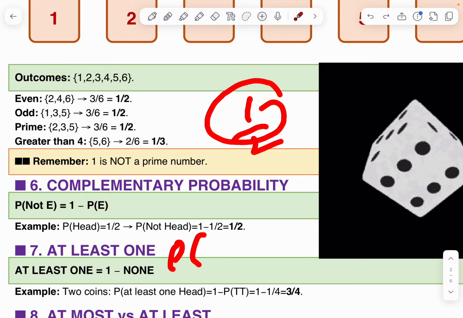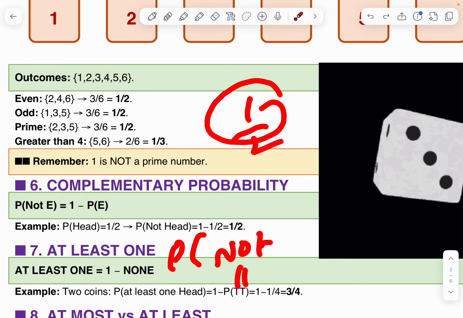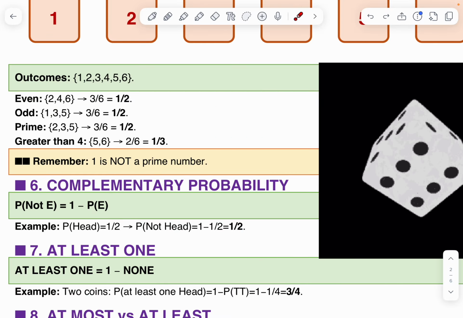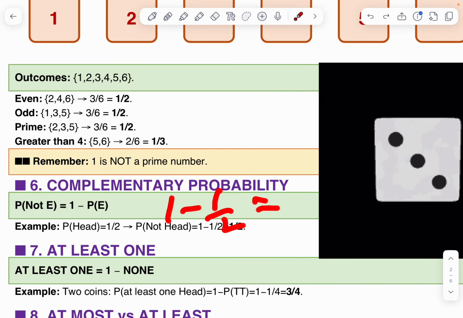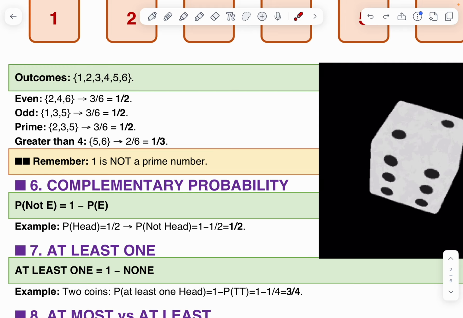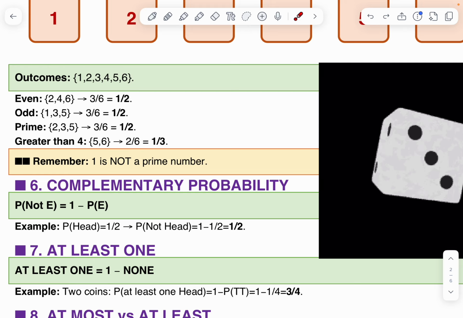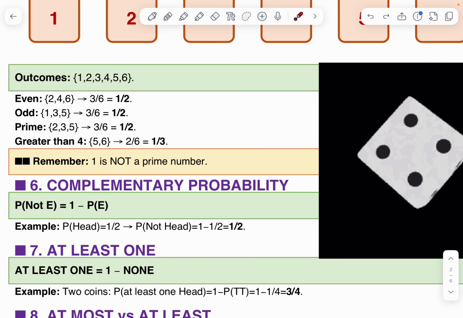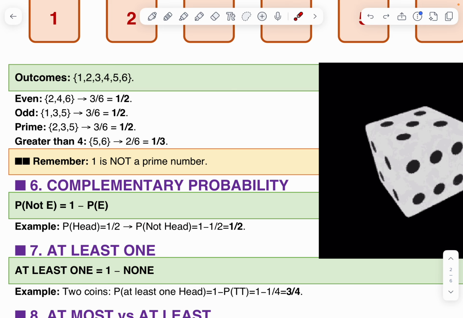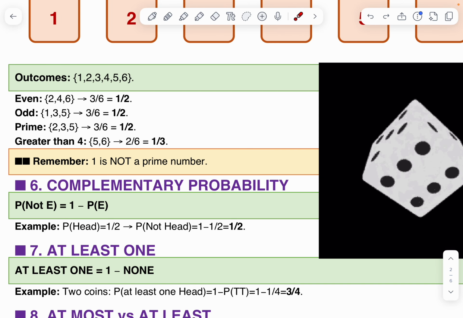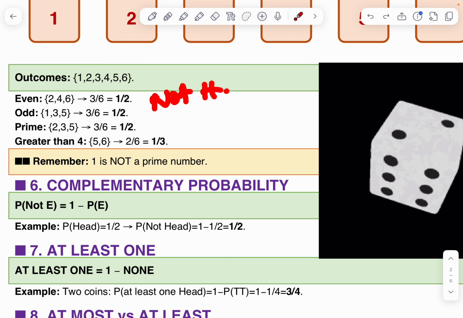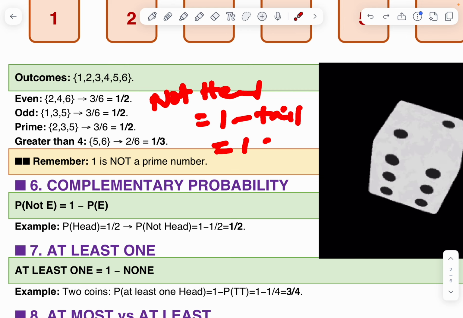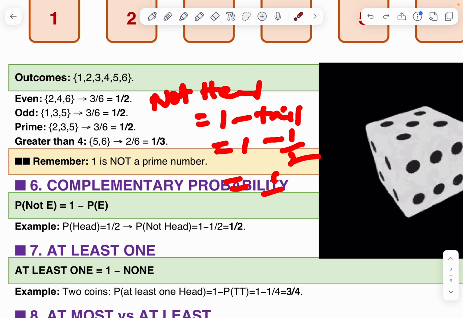P of not head means tail. Therefore 1 minus 1 by 2, that is equal to 1 by 2 is the answer. It's a simple question. Here we want the probability of getting not head. Not head means 1 minus P of head, that is 1 minus 1 by 2. Therefore, answer 1 by 2.